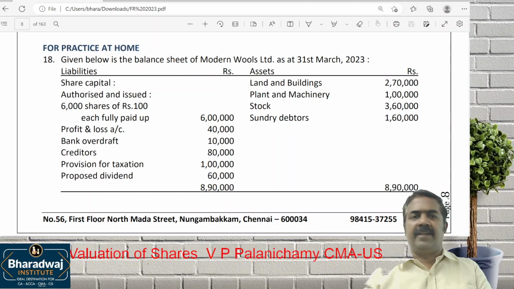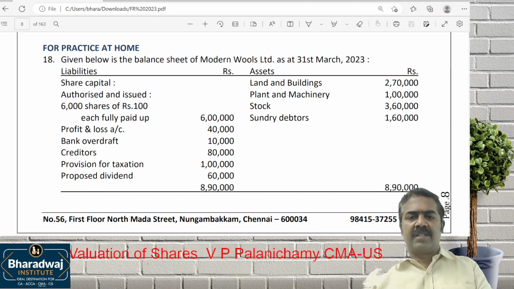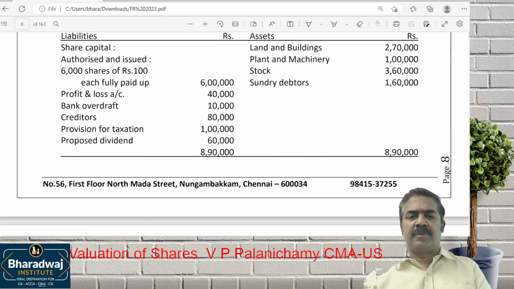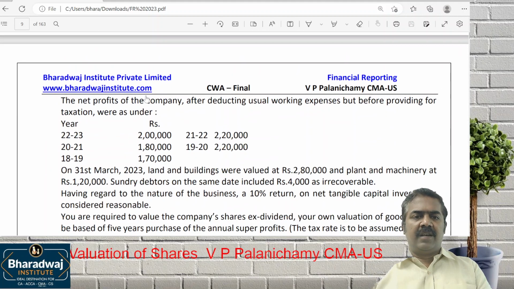Question number 18. The balance sheet of Modern Woods Limited as on 31st March 2023 is given to us. We are given authorized and issued capital, P&L account, bank OD, creditors, provision for tax, and proposed dividend. Land and building, plant and machinery, stock and debtors are given. The net profits of the company are after deducting the usual expenses,